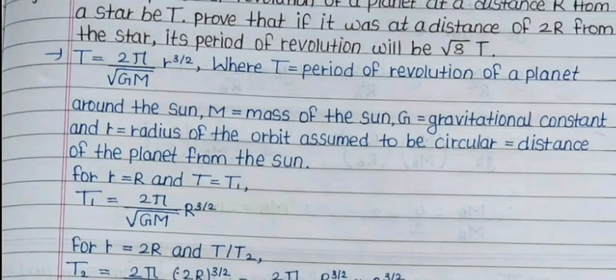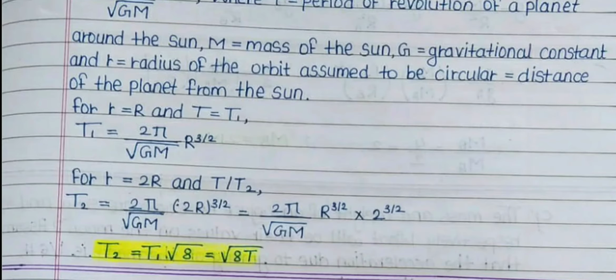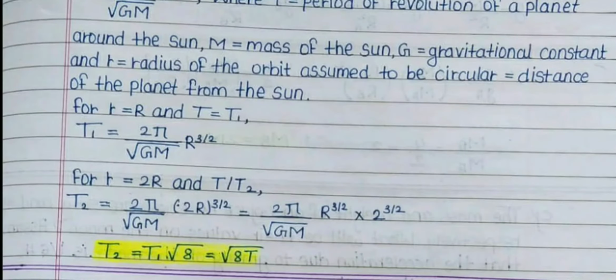T is equal to the period of revolution of a planet around the sun, M is equal to the mass of the sun, G is equal to the gravitational constant, and r is equal to the radius of the orbit, assumed to be circular, which is equal to the distance of the planet from the sun.